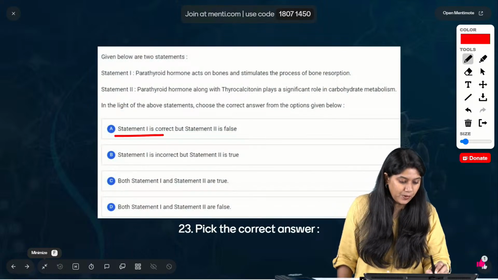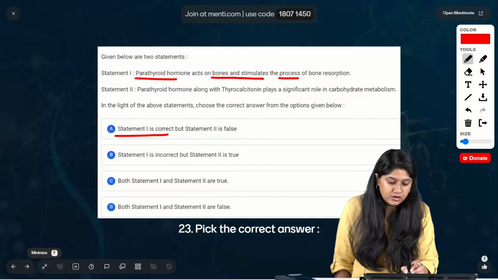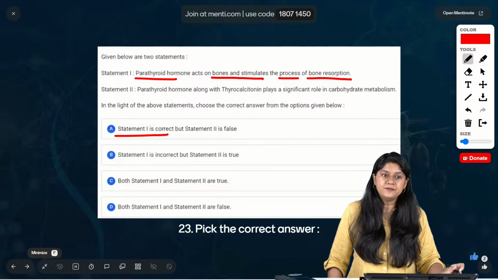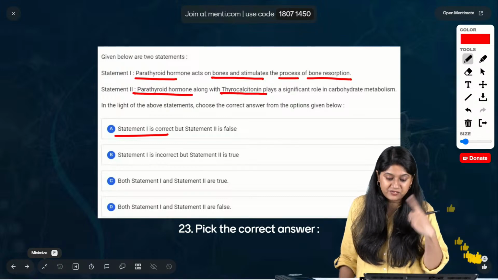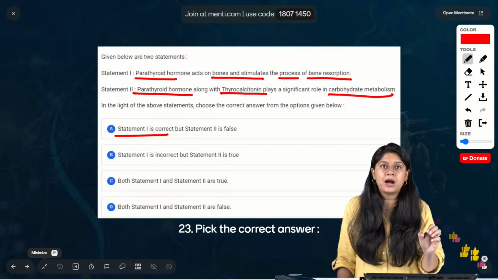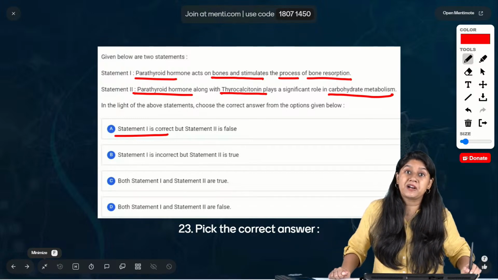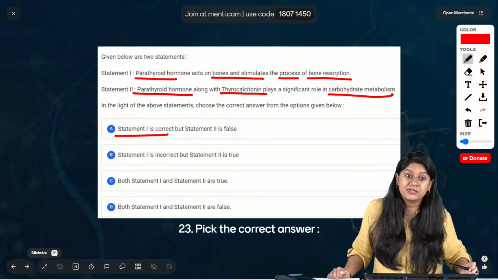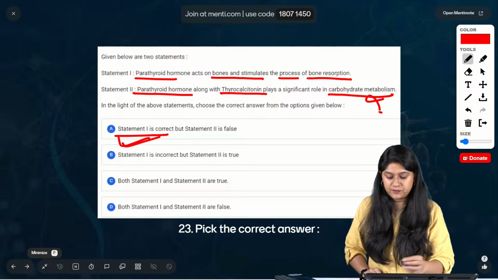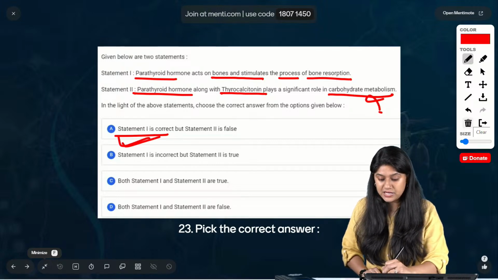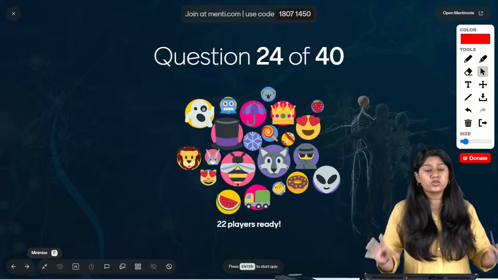Option number A, statement 1 is correct. Parathyroid hormone acts on the bones and stimulates the process of bone resorption, right? Clear? Then of course, parathyroid hormone along with the calcitonin plays a significant role in the calcium ions का metabolism, right? उनका up and down to regulate, to keep a control of the calcium that we have in the blood, not the carbohydrate का metabolism. So option number A is the correct answer. Statement 2 is false and statement 1 is absolutely correct. चलिए. Next question everyone. It's okay Ashwini, but you know the answer now, है ना?